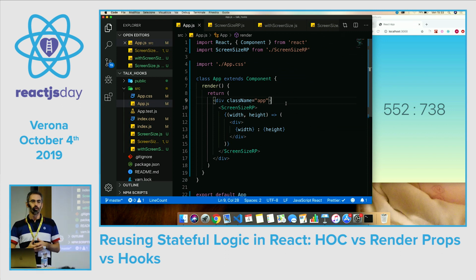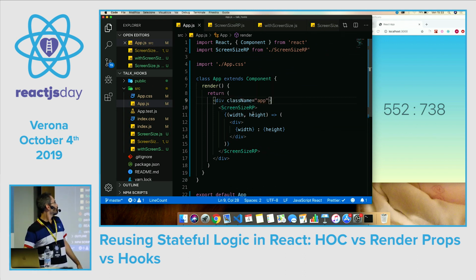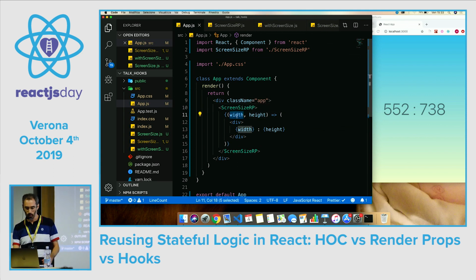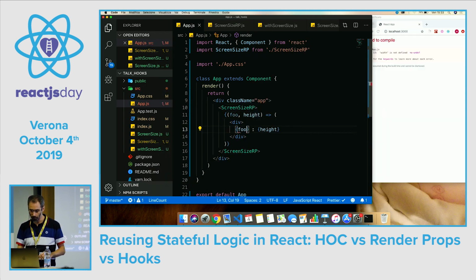So, have we solved the problems that we had with higher order components? Let's check it. We have no more the name collision problem, because here width and height are just arguments of a function, so we may rename them as we want. So no naming collision.